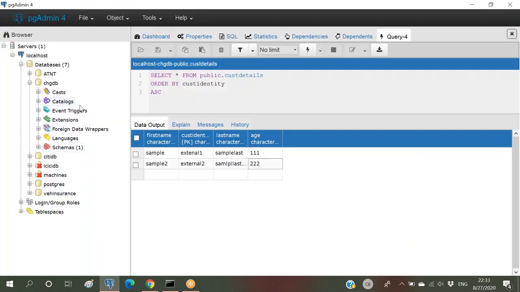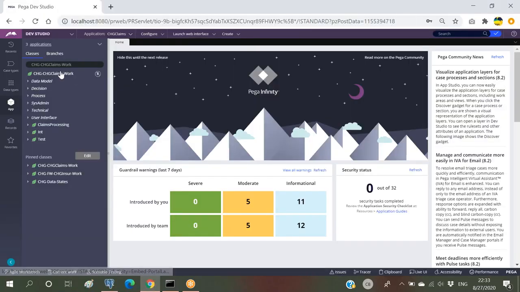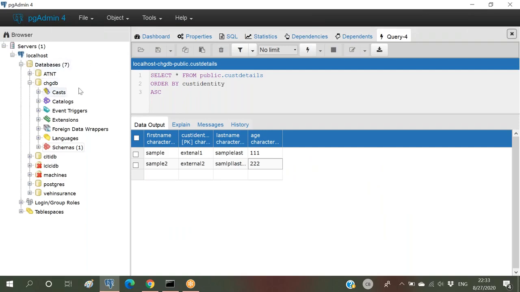So we have to get the JDBC connection of this particular database. Till here, we will not be doing anything in real time. In real time, a database administrator will create the database and the table, insert the data, and give us the JDBC connections. Based on the JDBC connection and the table name, we interact with this database table connected to our PRPC application. Once we link this database, we can access the table and get the data.